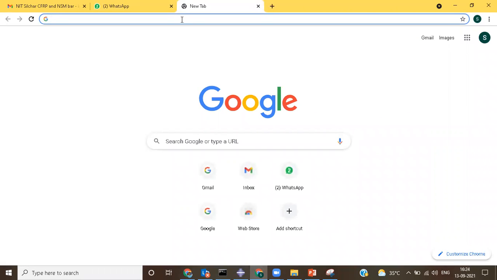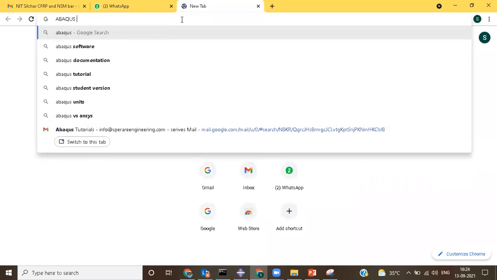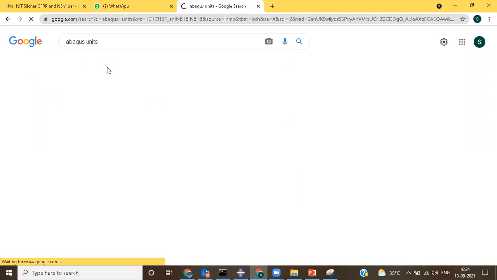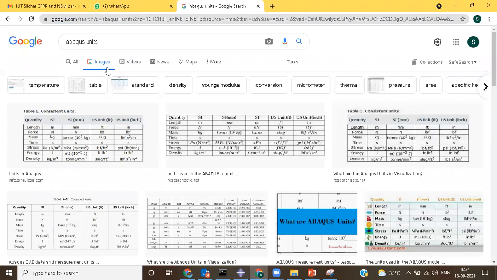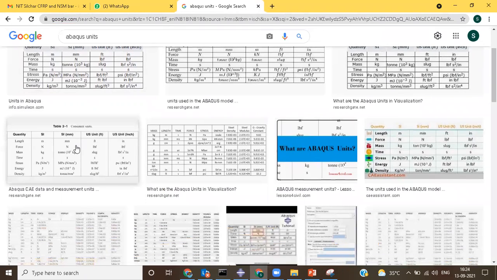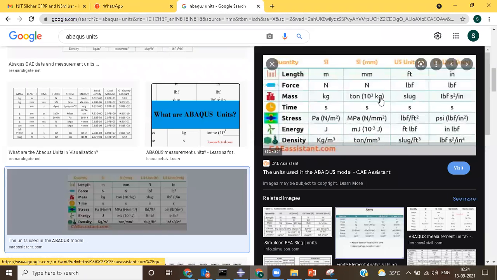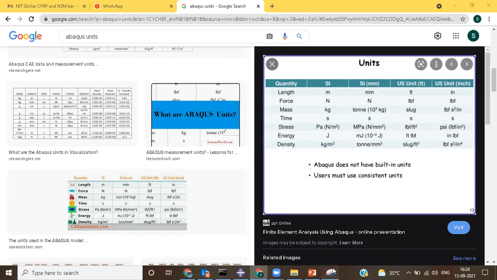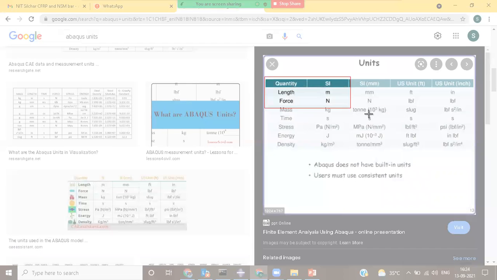If you go to Google, type Abaqus units, and go to images, it displays the unit systems that Abaqus follows. It shows all the unit systems that Abaqus follows. If you want something image-wise, you can use this. The best one is this one. So you can try to capture this.